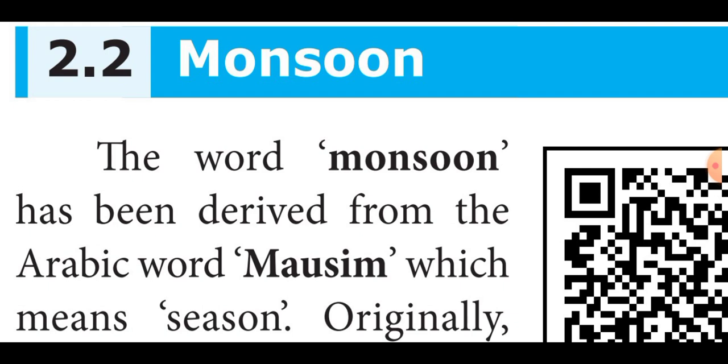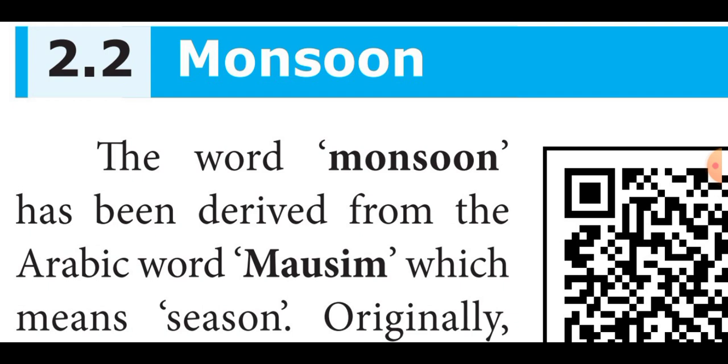During the summer season, the sun rays fall vertically over the Tropic of Cancer. Because of that, all the pressure and wind belts of the globe shift northwards.